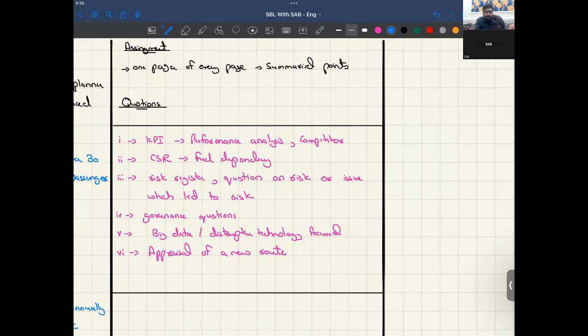Now, with that being done, you're going to have questions in mind that these can be tested. In front of yourself, I just read the case and I got some points. That's KPI, that's CSR, risk register, questions on risk, which led to risk, governance questions, big data, disruptive technology, appraisal of new routes. So these all are the questions that can be asked.